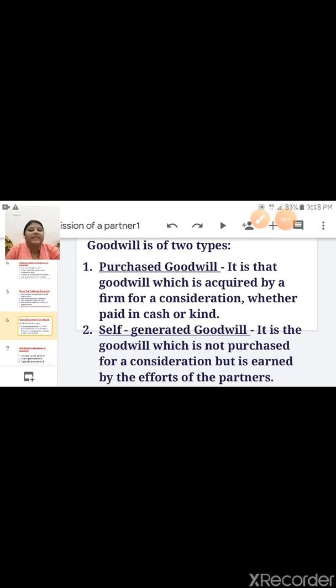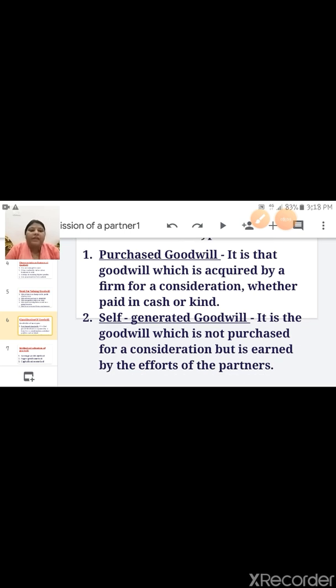Next is self-generated goodwill. Self-generated goodwill is the goodwill which is not purchased for a consideration but is earned by the efforts of the partners. It means reputation, image, which is earned by putting the efforts of the partners.